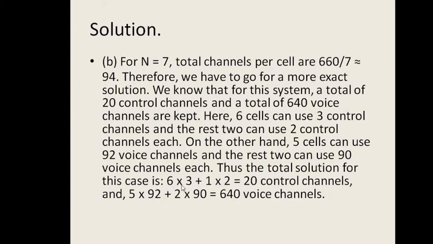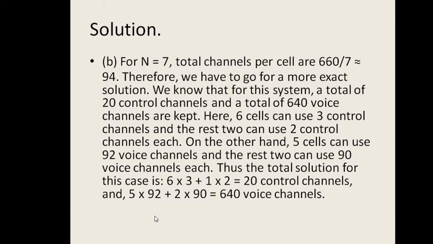So 6 cells use 3 control channels and 1 cell uses 2 control channels. So the total control channels distribution is 20 in 7 cells. Here 6 is the number of cells and 1 indicates the number of cells. Similarly, now the distribution of 640 voice channels out of 660.